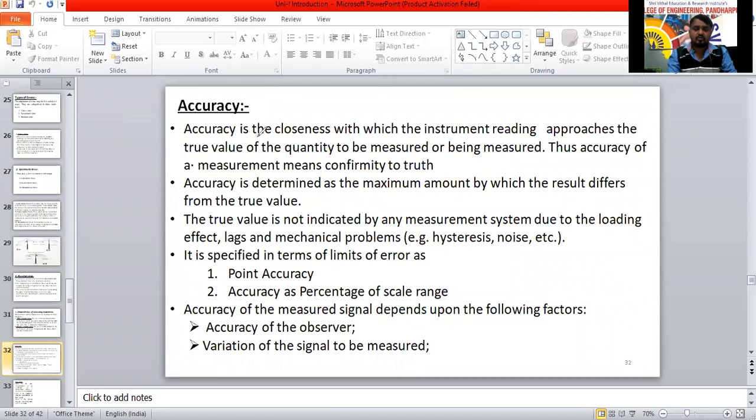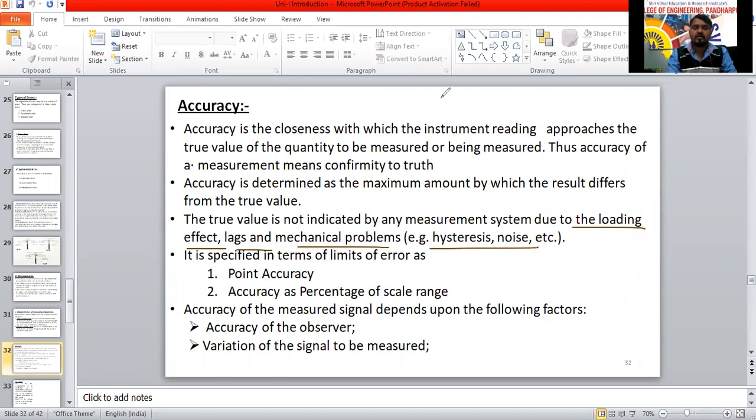So the true value is not indicated by any measurement system due to the loading effects. There may be lags and mechanical problems. For example, hysteresis, some noise will be detected over there. So we are not going to indicate anything here. So it is specified in terms of limits of errors, as point accuracy or accuracy as a percentage of scale.